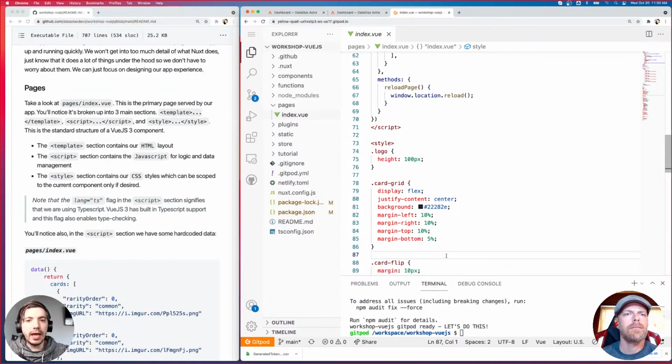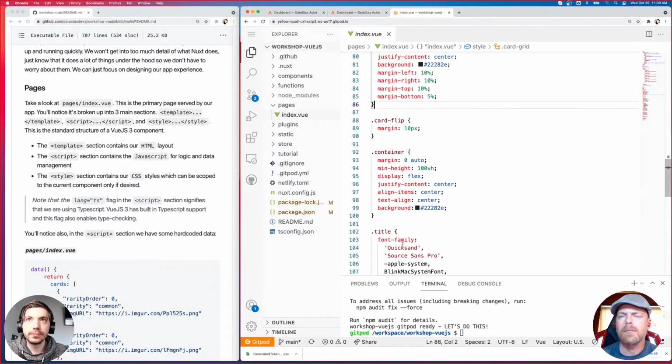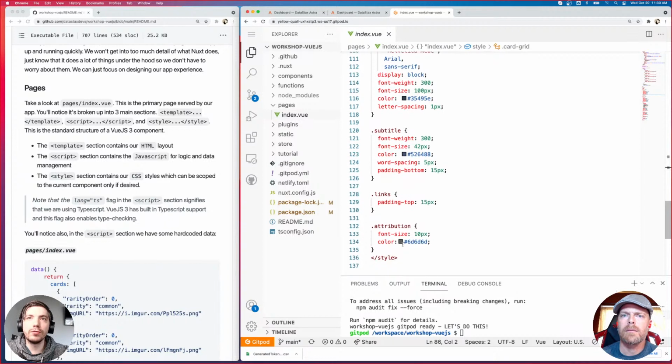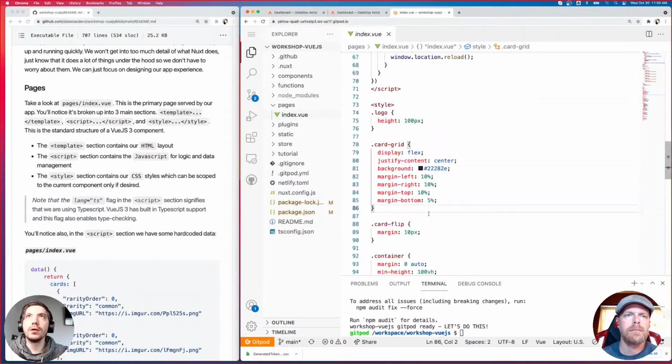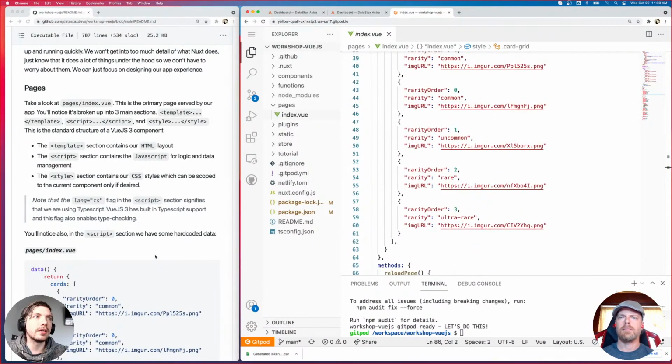And this is pretty different from React. Just as a comparison, React is pretty much all JavaScript. And then you have a return statement out of your component that is your HTML, which is technically JSX or something like that. But that's where your template would normally go in React. Vue is different. It's broken down into these three sections. So this is the basic overview of what a component will look like. And we'll actually be building a simple component together. But I just wanted to give you an overview of what that looks like.